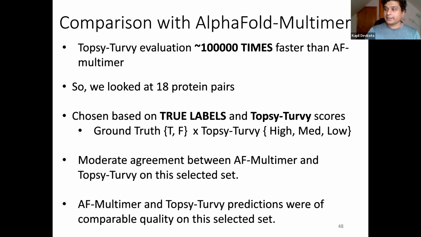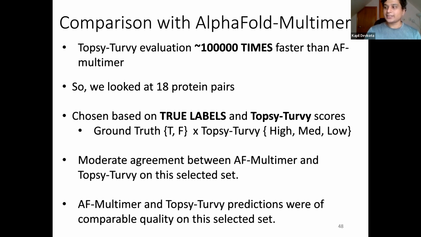Highlighting the computational cost required for AlphaFold multimer, we had to look at only 18 protein pairs. We selected the protein pairs based on the ground truth data, whether or not the protein pairs are actually true edges, and the Topsy-Turvy prediction, whether Topsy-Turvy predicts it highly, or the prediction is very low or medium or something like that.